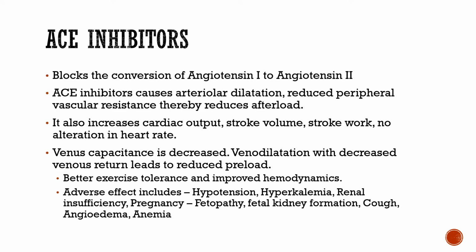Now ACE inhibitors are principally the drugs which block the conversion of angiotensin 1 to angiotensin 2. Many times in this chapter, or the chapter before this, we have seen the renin-angiotensin system and where these kinds of drugs are acting. So they block the enzyme, angiotensin converting enzyme, which is responsible for conversion of angiotensin 1 to angiotensin 2. Angiotensin 2 is a potent vasopressor agent, so its synthesis is blocked, and in that way it reverses the vasopressor effect, and we get the antihypertensive effect.